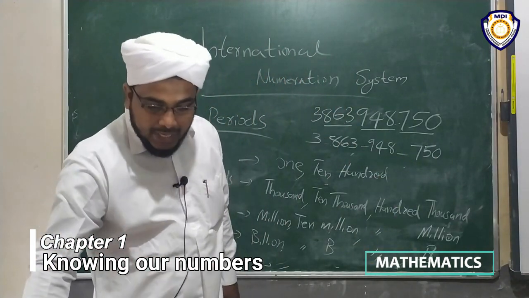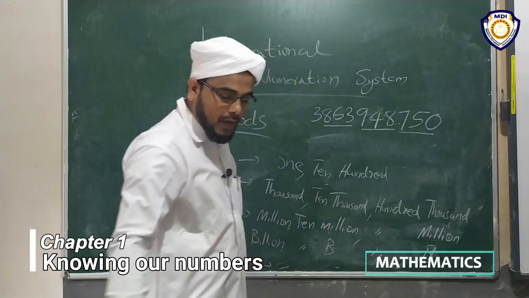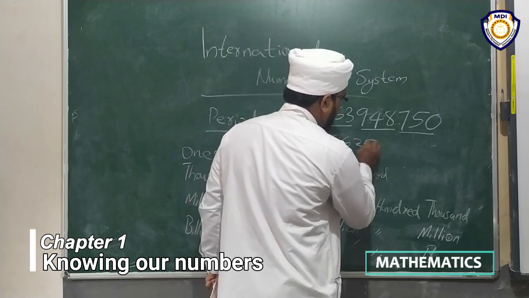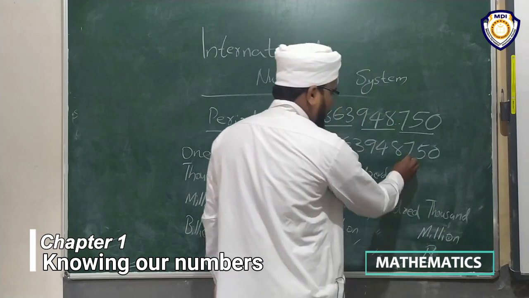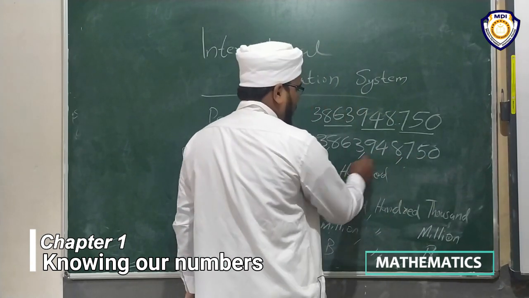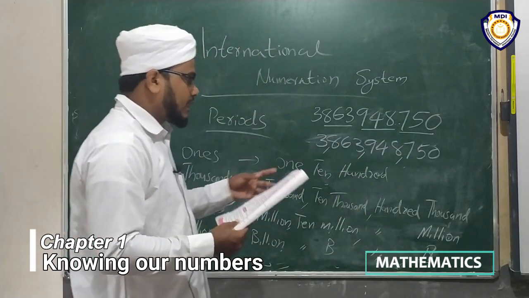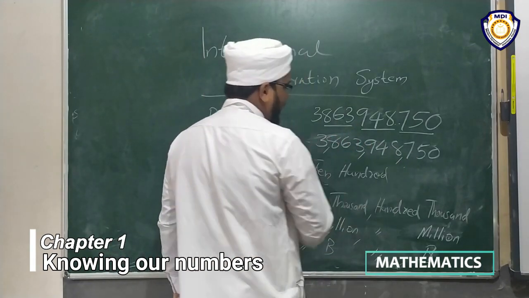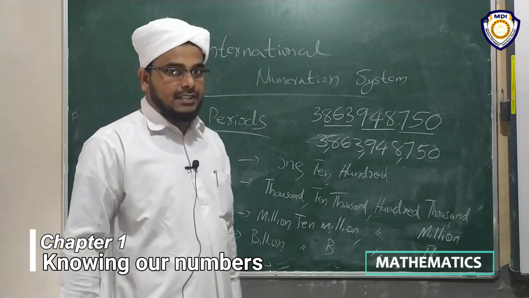Okay? Another method is giving a comma, like this, starting from the right side, after every 3 digits. This is the second method of expressing a number in the international system.